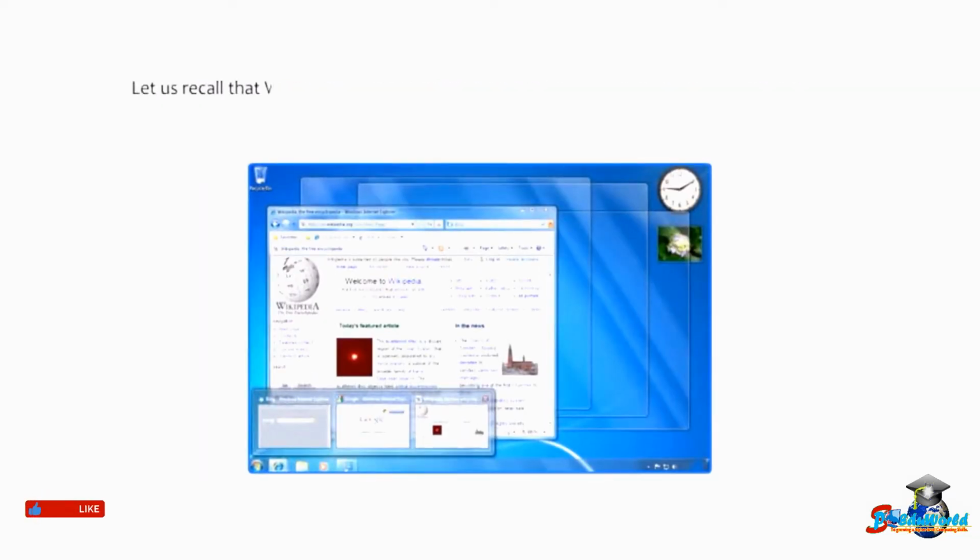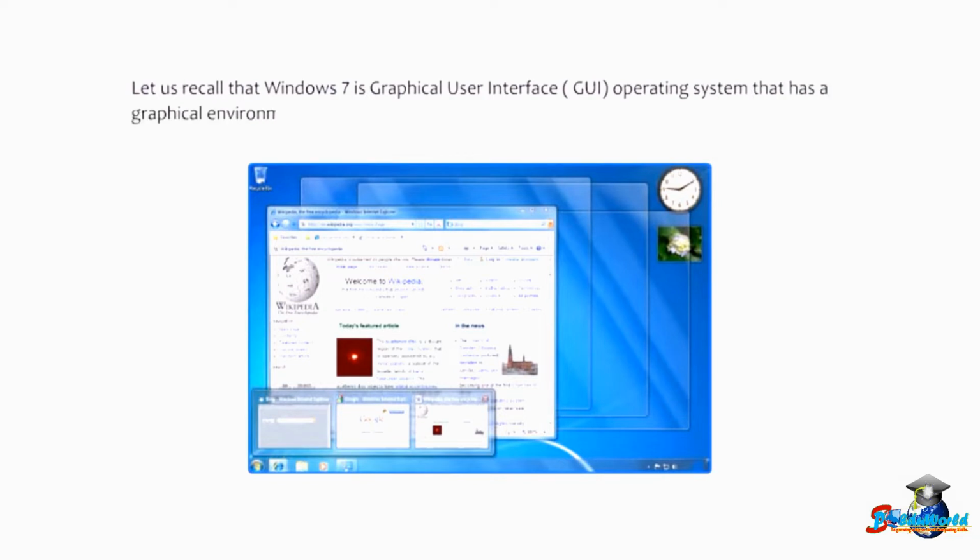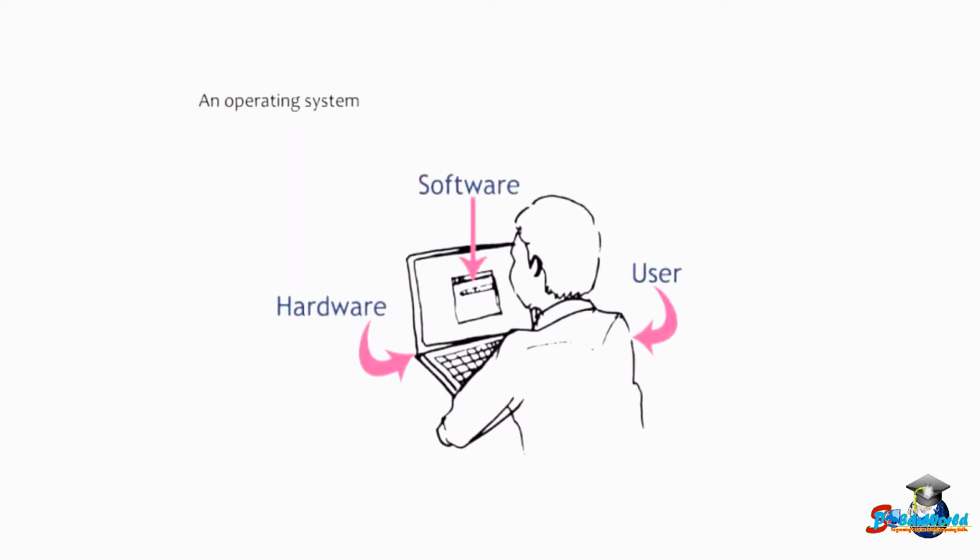Let us recall that Windows 7 is a Graphical User Interface (GUI) operating system that has a graphical environment consisting of various buttons and icons. An operating system is an interface between the hardware and the user.